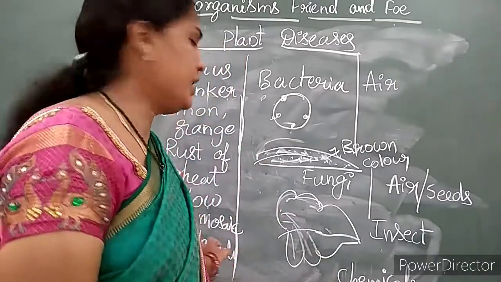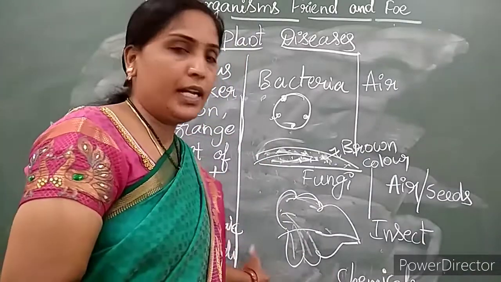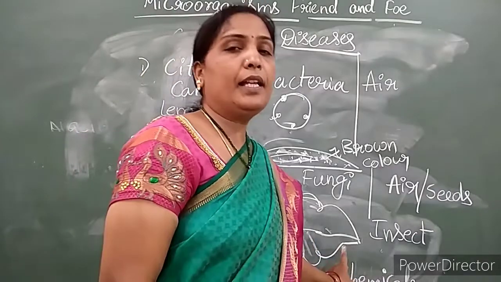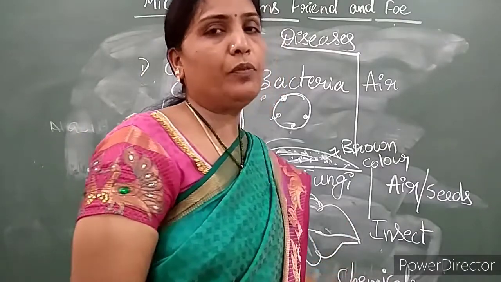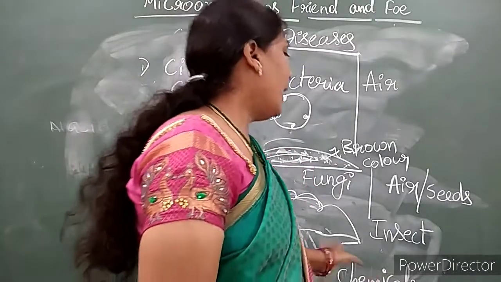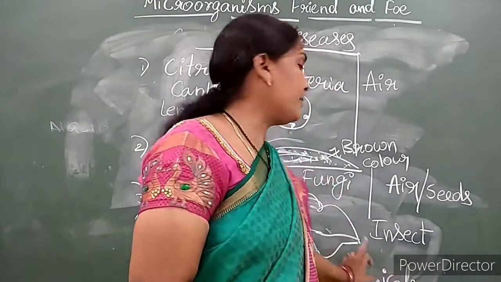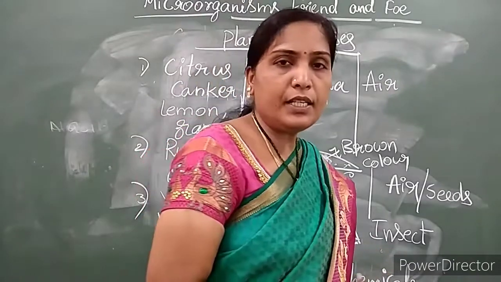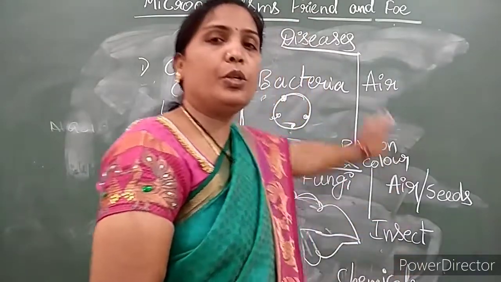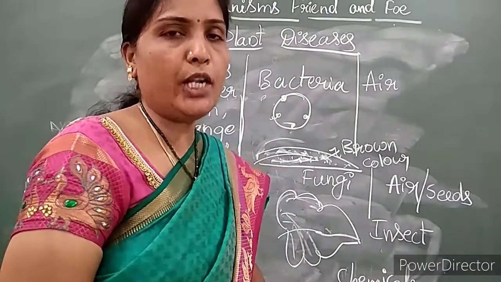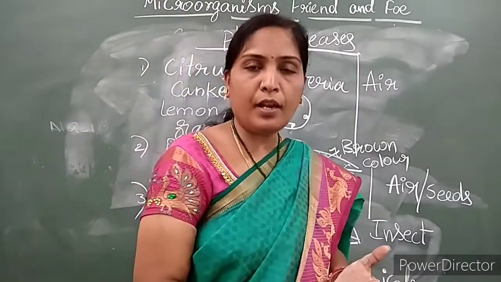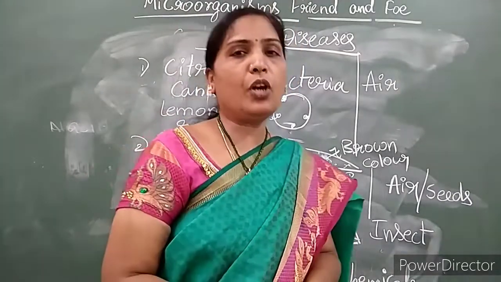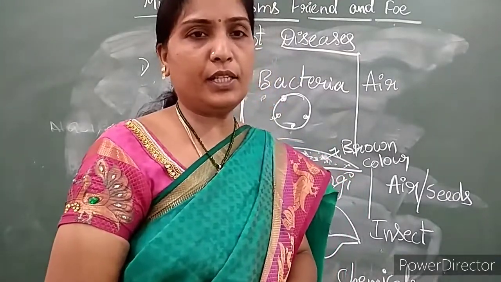And the last one is yellow vein mosaic disease. That occurs in bhendi. Bhendi plants become white in color, chlorophyll pigment becomes less, and this disease is transmitted by insects. So to stop all this, the only way is using proper chemicals. So up to here, we have completed the lesson on microorganisms, friend and foe, children.